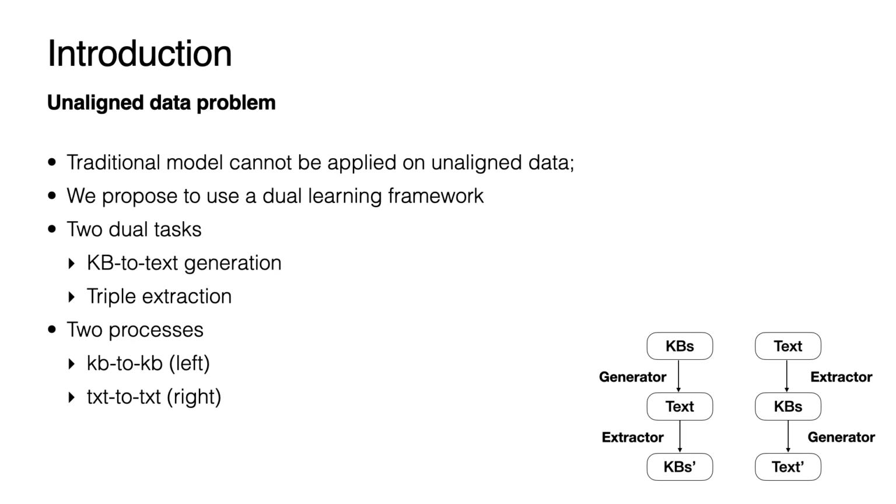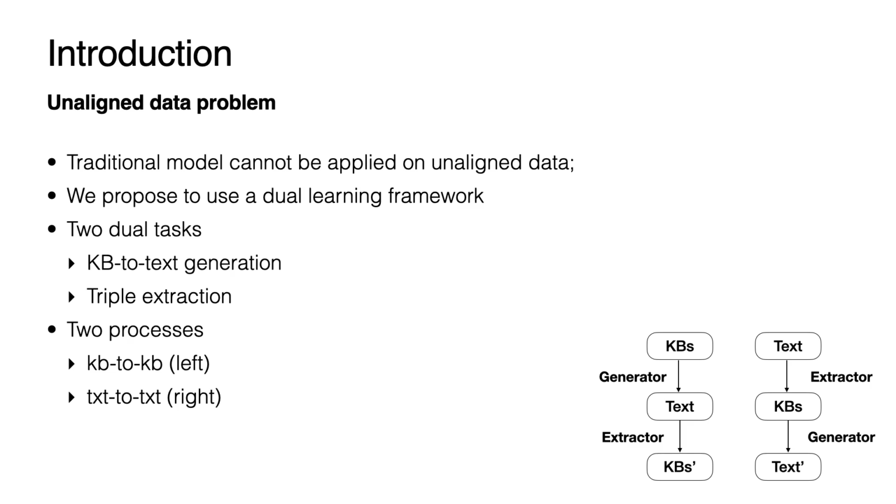Let's first look at the unaligned data problem. Traditional generation models are all built based on the sequence-to-sequence framework. They all require to be trained on well-aligned data. Since we do not have aligned data, we propose to use the dual learning framework. As shown in the figure, it contains two dual tasks. The first one is the KB2text generation task. It converts KB triples into text. The other task is the triple extraction task. It extracts KB triples from plain text.